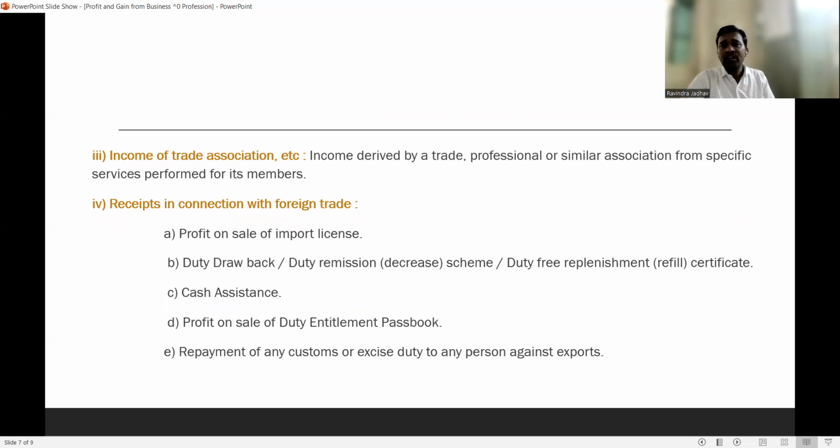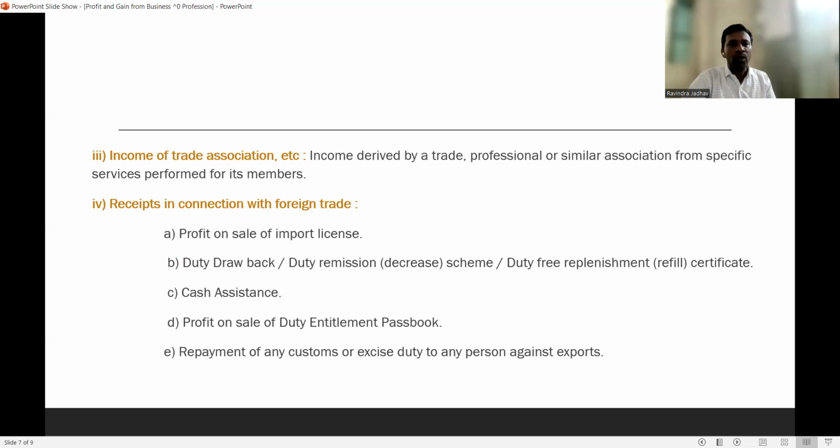When that particular association provides specific services by charging some amount, income is generated for that association, and it is said to be income under the head income from business and profession. Then a receipt in connection with foreign trade. If any foreign trade takes place and some receipt is received in connection with that foreign trade, it is also considered as income from business.